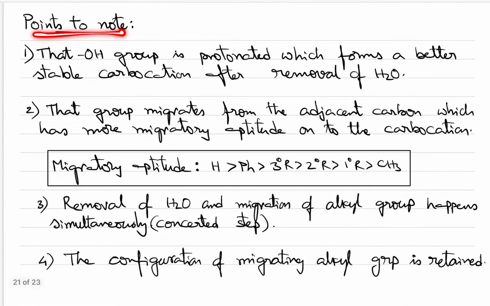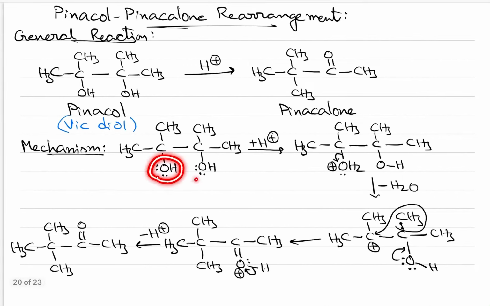Then what are the important points to note here? There are two OH groups; which OH group has to be protonated depends upon the stability of the carbocation. Here it is a symmetrical compound, therefore whether you protonate this OH group or this OH group, there will be no difference. The same carbocation will be formed.